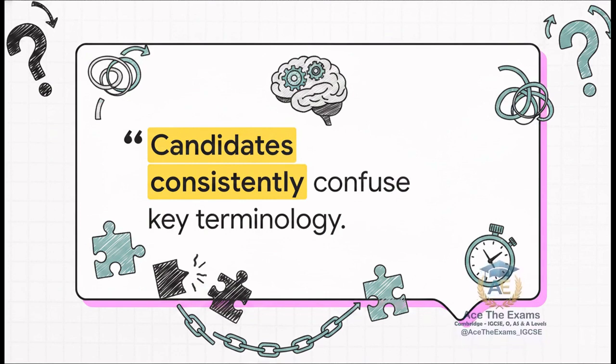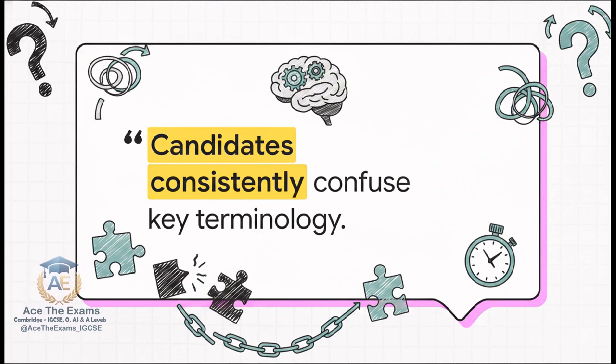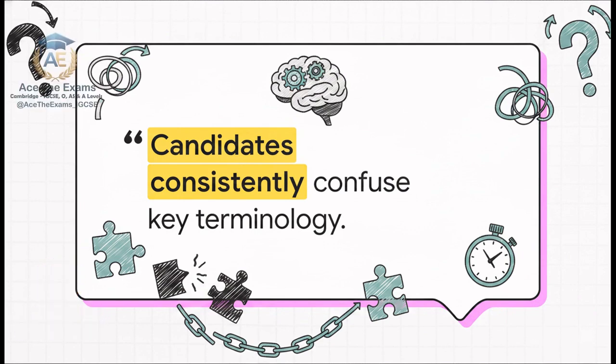This right here is a direct quote straight from the Cambridge Principal Examiner report. It says, candidates consistently confuse key terminology, using the wrong terminology for the wrong context. Students aren't failing because they don't know what speciation is. They're failing because they mix up the vocabulary and apply it to the wrong situations. This is that painful mark-costing mistake that ordinary, everyday revision completely misses. You might know the science inside and out, but if you don't use the examiner's specific vocabulary, you literally get 0. So in today's explainer, we're going to fix exactly that.